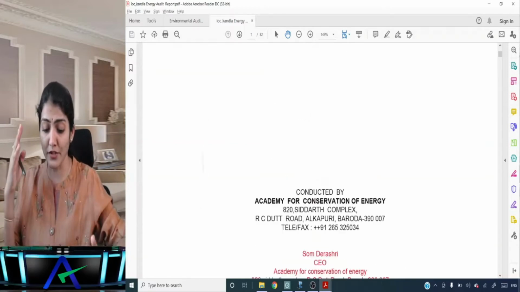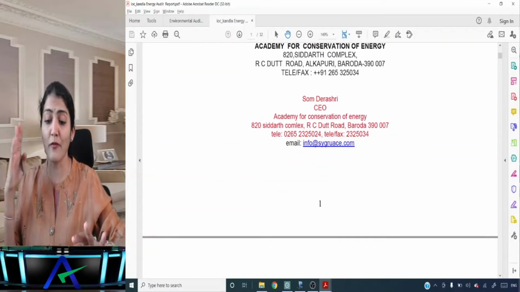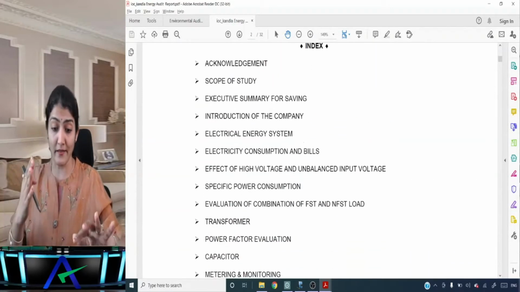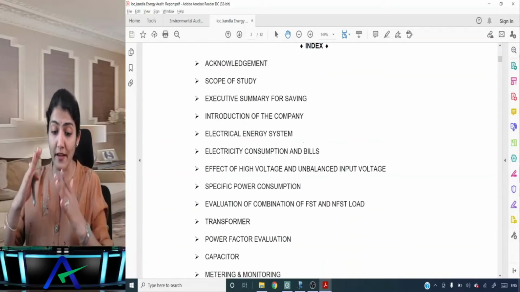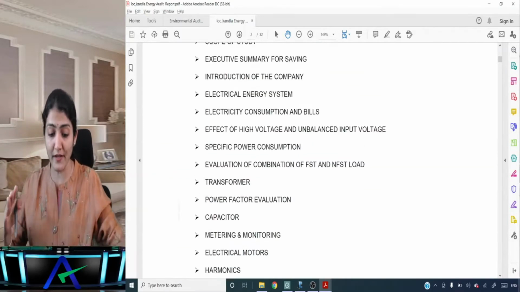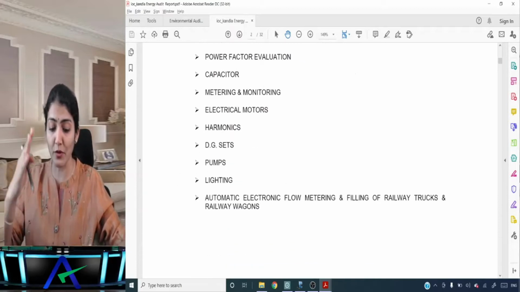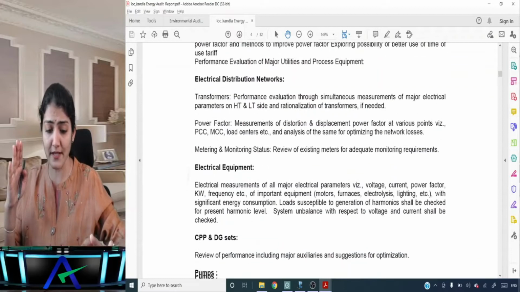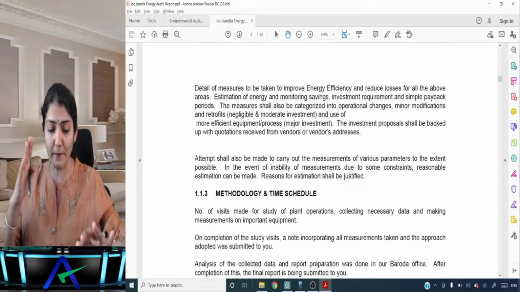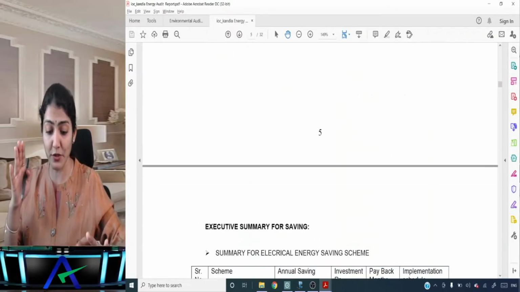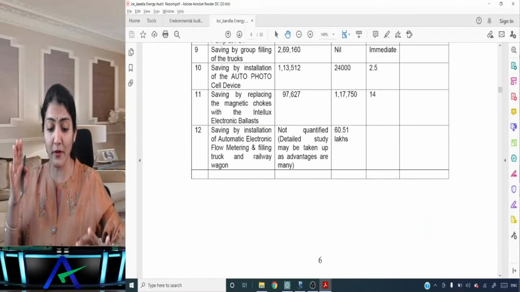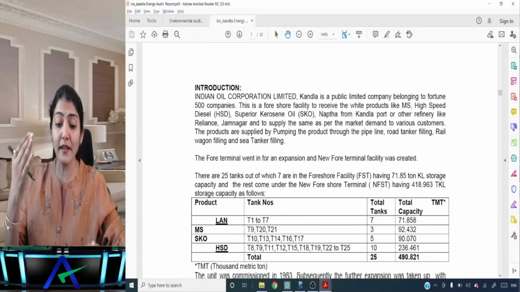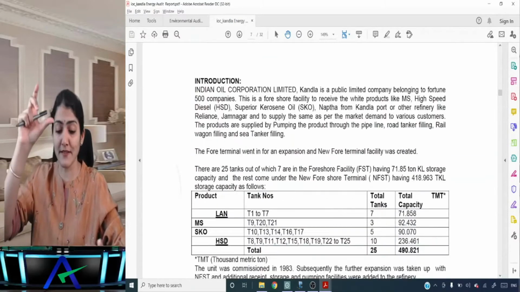And so, an energy audit conducted by the Academy for Conservation of Energy, then the CEO. Now index, acknowledgement, scope of study, executive summary, introduction, right? Then the specific power consumption, all details, right? Acknowledgement, right? Scope of the study, pumps, lighting, methodology and time schedule followed, executive summary for the savings, and how they could save on the electricity expenditure, and then the introduction. So that was like the first beginning part.